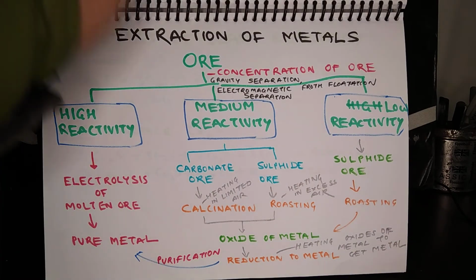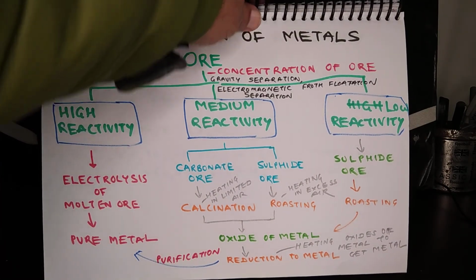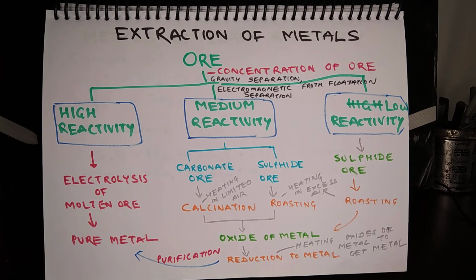So this was all about physical and chemical properties of metals and non-metals. Now let us move on to extraction of metals. Before proceeding further, you need to understand the meaning of certain terminologies. One is mineral. A mineral is a naturally occurring substance with a well-defined composition. An ore is a mineral from which a particular metal can be extracted in an economically feasible way.